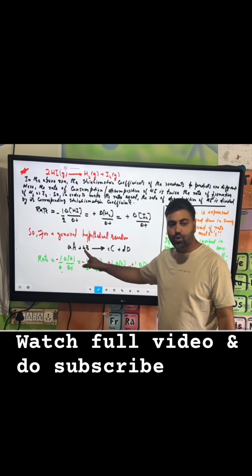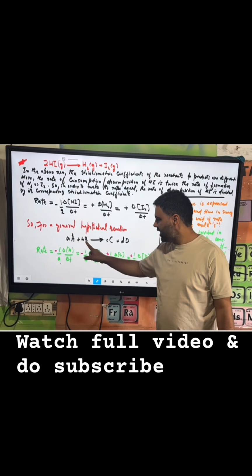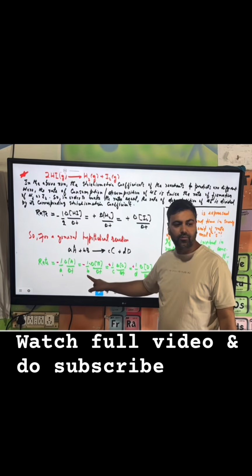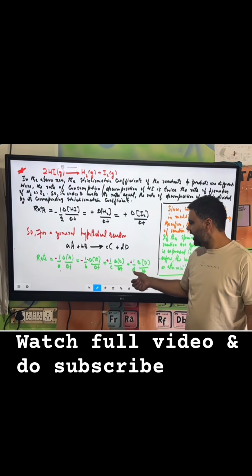यहाँ पे stoichiometric coefficient B है, the rate of this reactant B is divided by B. Clear? Likewise, it would be C and it would be B.